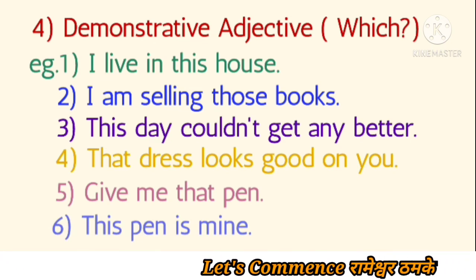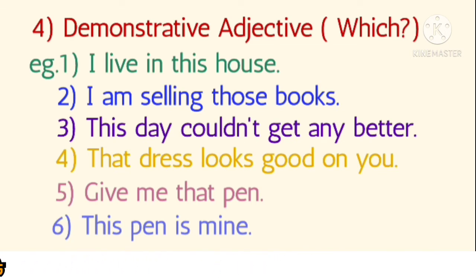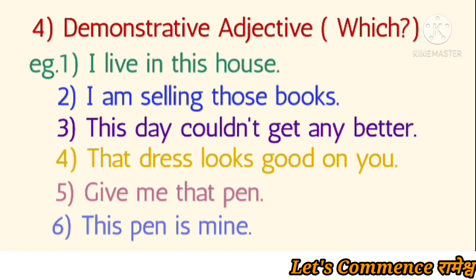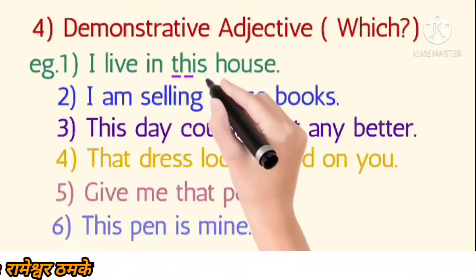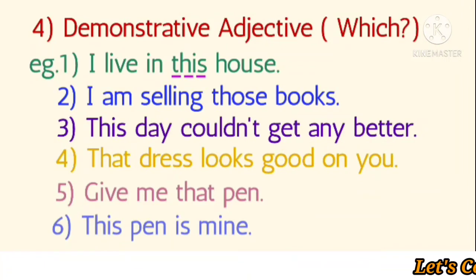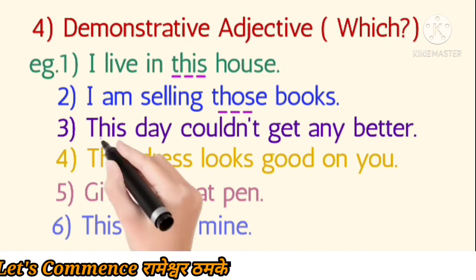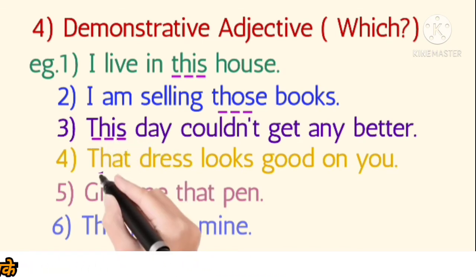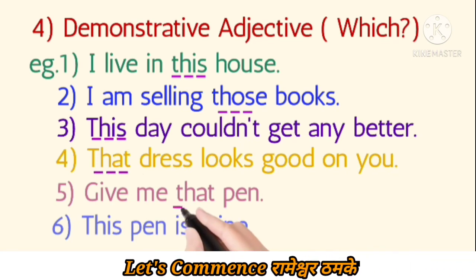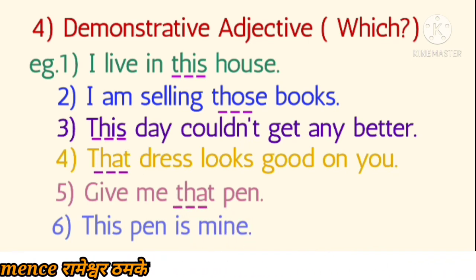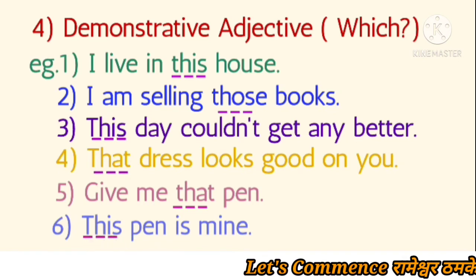Which one? This. So let us see with the highlights. This, those, this, that, and this. So these are demonstrative adjectives. They indicate something: this pen, that dress, this house.